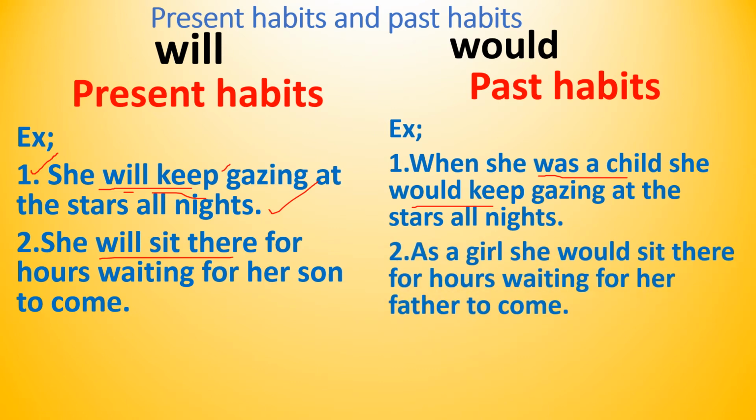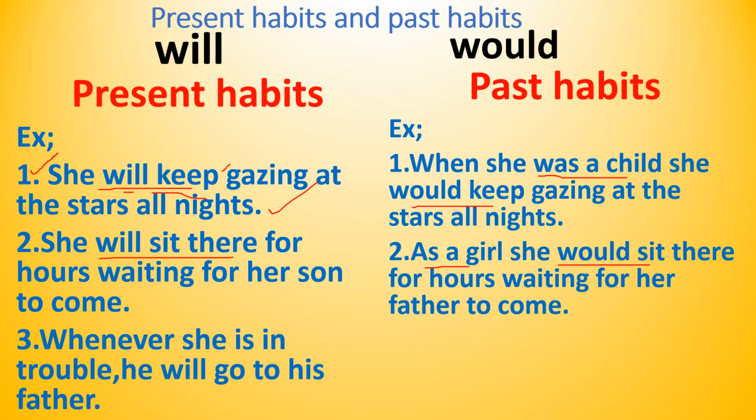Next one, as a girl, that means when she was a girl, once upon a time, long back, she would sit there for hours waiting for her father to come. She would sit means she used to sit. That was her habit. Once upon a time, she used to sit there for hours waiting for her father to come. That is past habitual action.